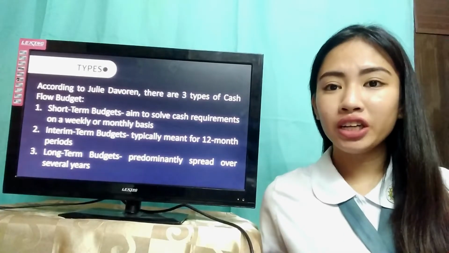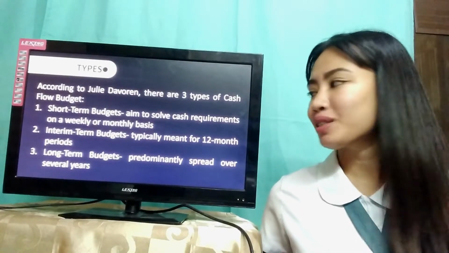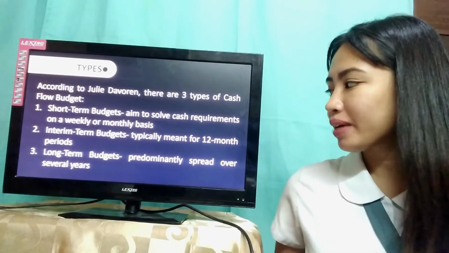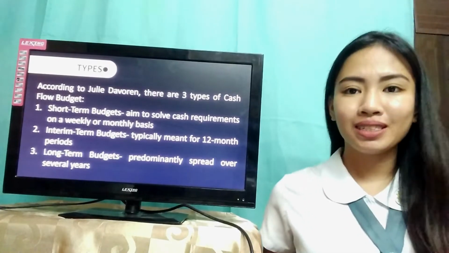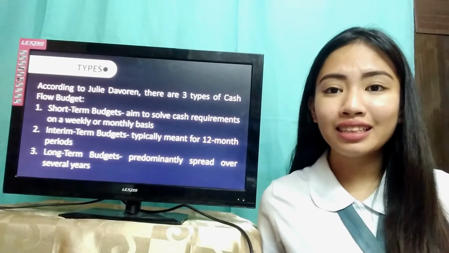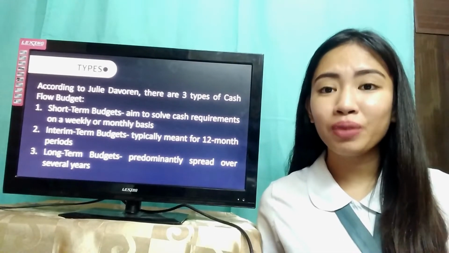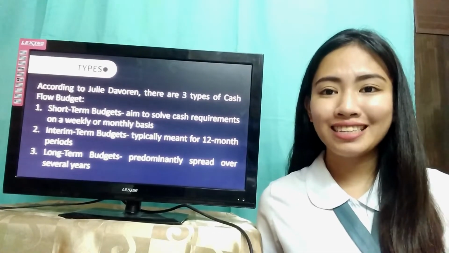The next type of budget is the interim-term budget. Interim-term budgets are typically meant for 12-month periods. These are usually created at the end of the year for the succeeding period based on the current year's transactions.